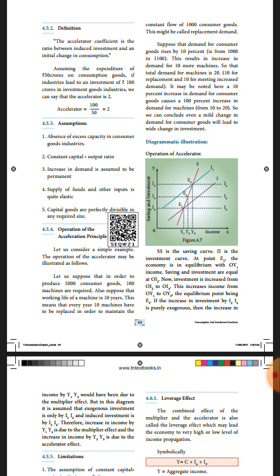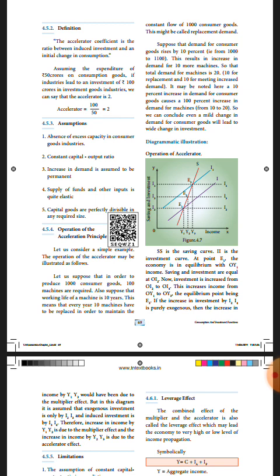A 10% increase in demand for consumer goods causes a 100% increase in demand for machines. I think you all understood. So the result is, a mild change in demand for consumer goods will lead to a wide change in investment.